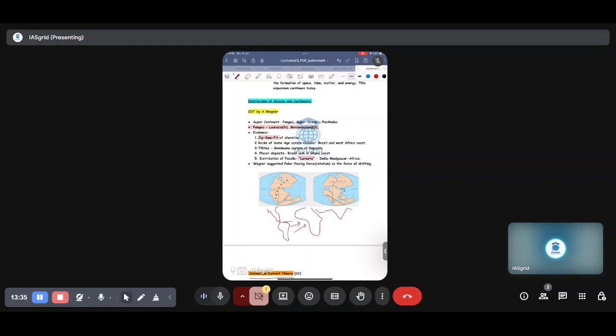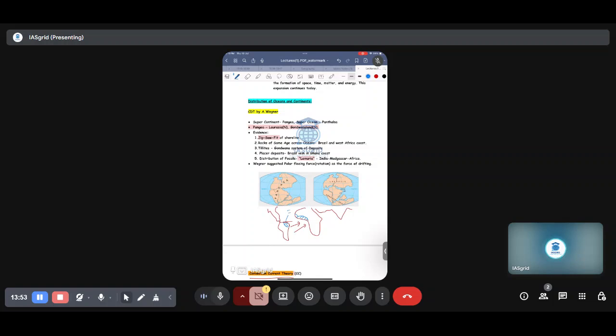Second, he gave the rock structure, like the ages of rock. For example, if these are fitting in the same space, he also said that the rocks found over here and here are the same. This equals this.